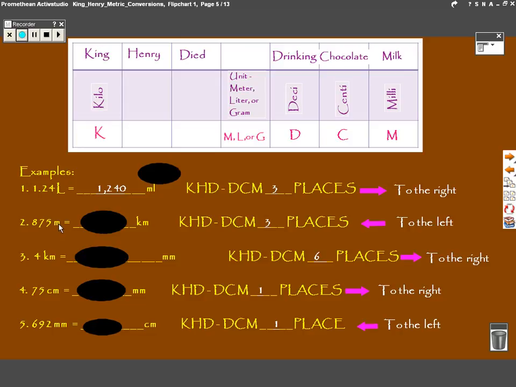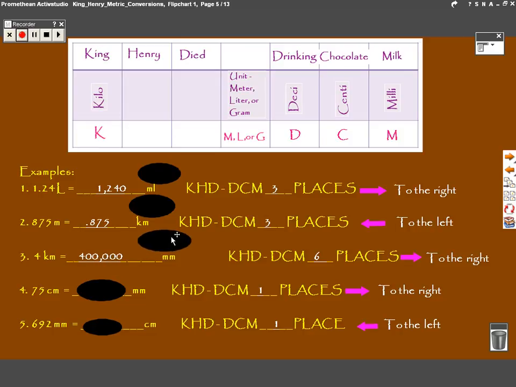875 meters to kilometers. You're going 3 places to the left, so your decimal needs to go 1, 2, 3 places to the left. It becomes 875 thousandths of a kilometer. 4 kilometers to millimeters. You're going 1, 2, 3, 4, 5, 6 places to the right.